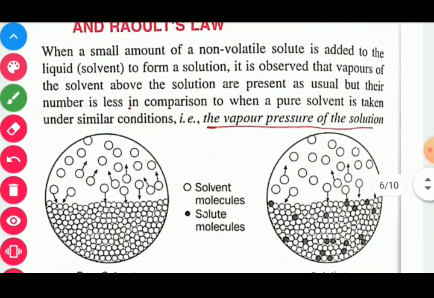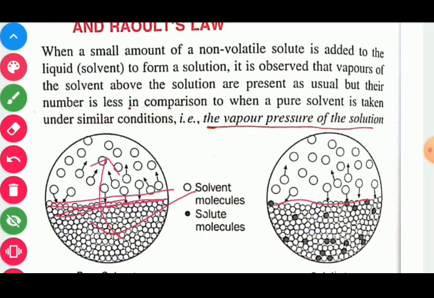Class, as you already know, evaporation, meaning conversion of liquid into vapor, is found to be directly proportional to surface area. So here in these two vessels, in the first one only the given liquid component is present. So here open area is more, so the rate of conversion of liquid into vapor is found to be more. But if we add a non-volatile solute in the given solvent to form a solution, some of the surface area is also occupied by the non-volatile solute.